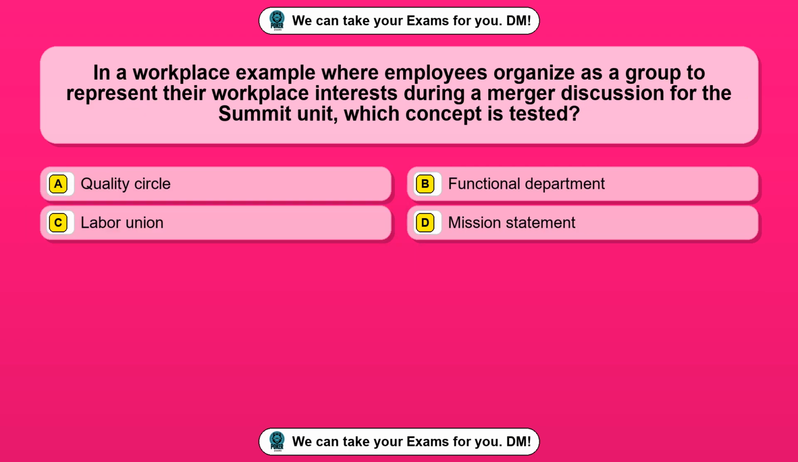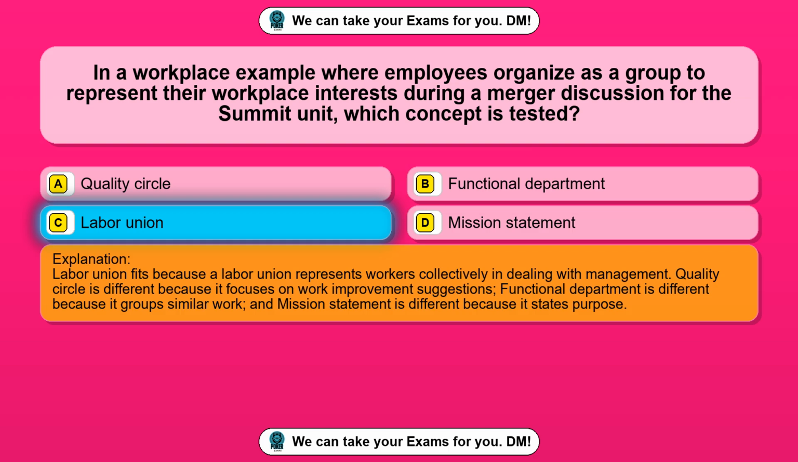Question 57. In a workplace example where employees organize as a group to represent their workplace interests during a merger discussion for the Summit unit, which concept is tested? Option A, quality circle. Option B, functional department. Option C, labor union. Option D, mission statement. The correct answer is option C, labor union. Labor union fits because a labor union represents workers collectively in dealing with management. Quality circle is different because it focuses on work improvement suggestions. Functional department is different because it groups similar work, and mission statement is different because it states purpose.